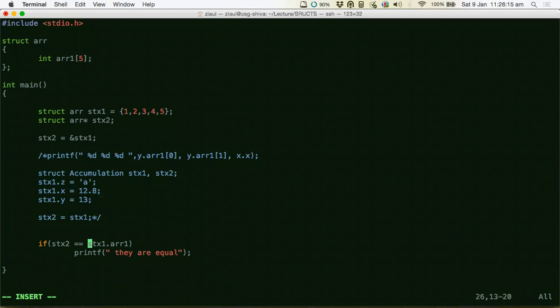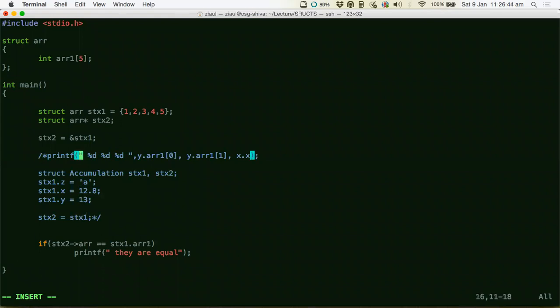Sir, I want to compare them. It's a pointer now. Yeah, stx2 is a pointer. So now what do you want to do? You want to do this, right? Dot array. Yes, sir. See, I didn't want to touch this, but I have to tell you this. Now, when you are accessing structures using a pointer, you cannot use the dot operator. You have to use this operator. Remember this.